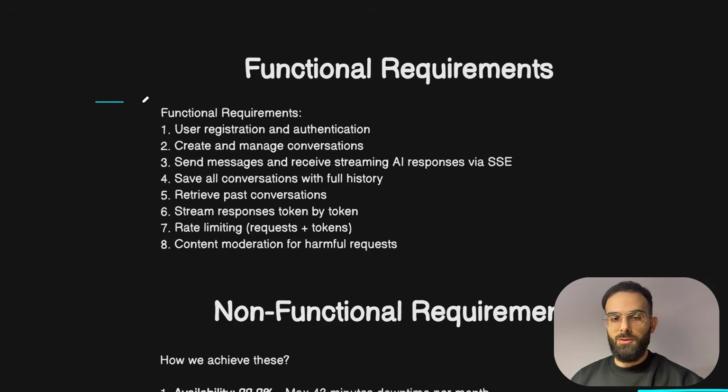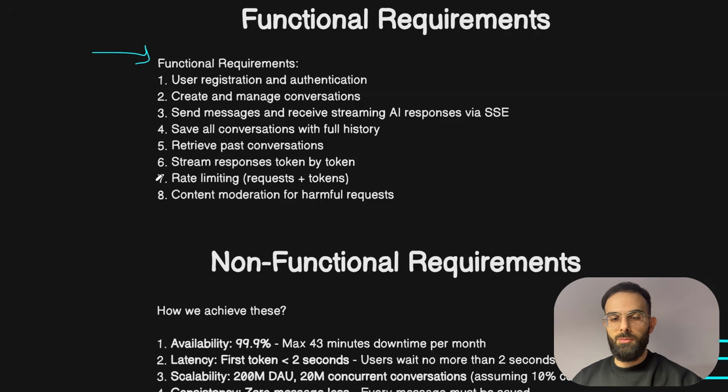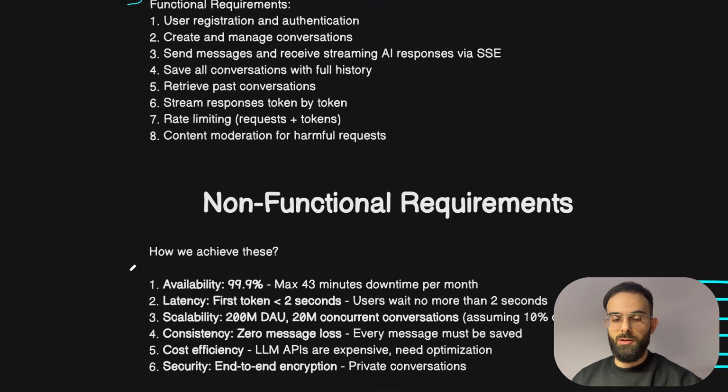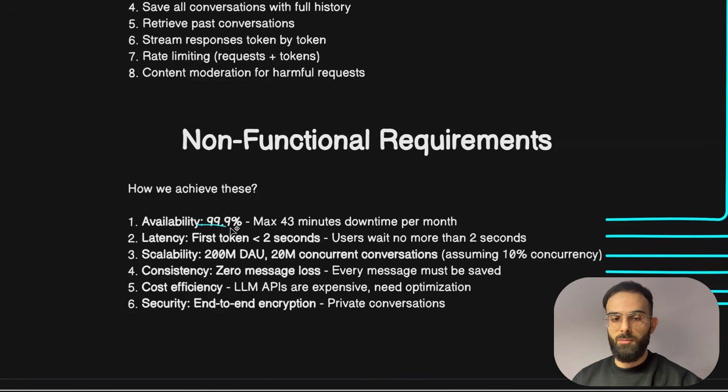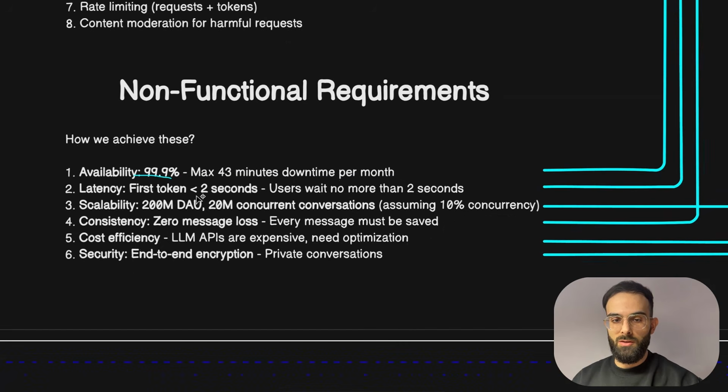With that, we covered all of the functional requirements that we set at the beginning. But if you remember, we also had non-functional requirements, things like 99.9% availability, first token under 2 seconds, scalability to 200 million users, consistency, cost efficiency, and security.